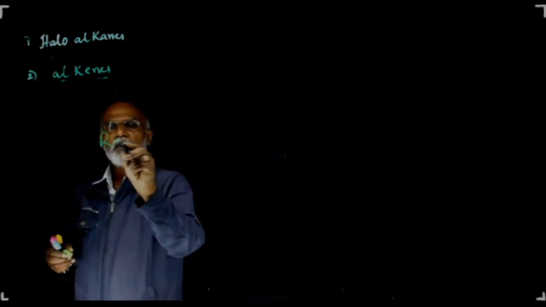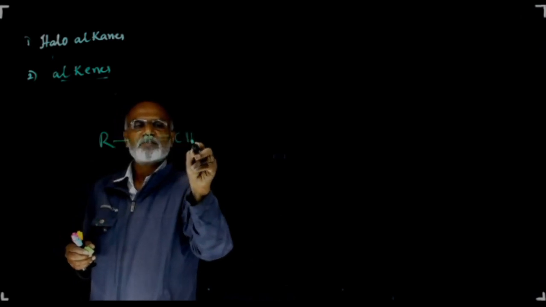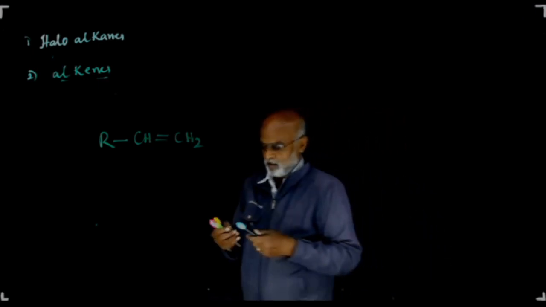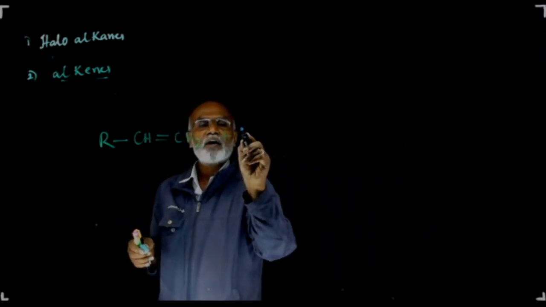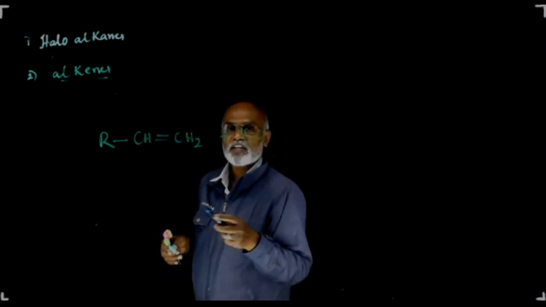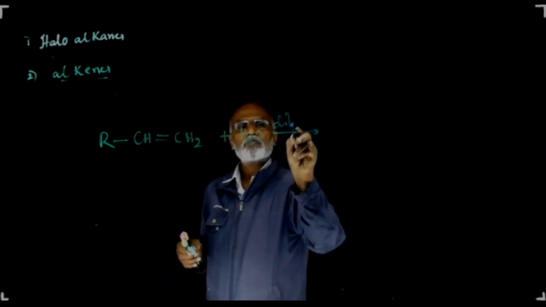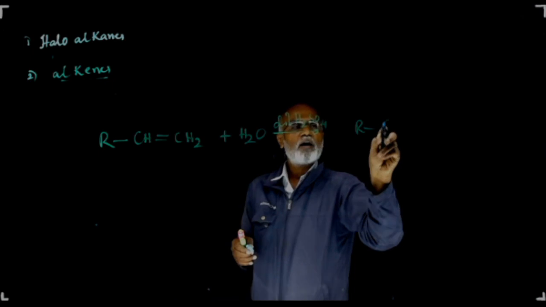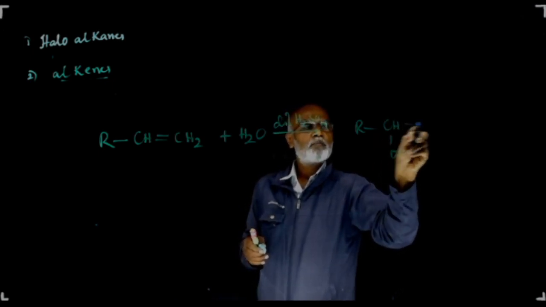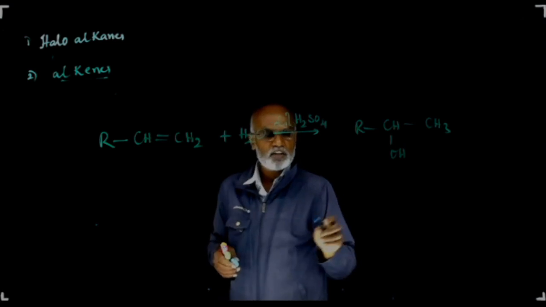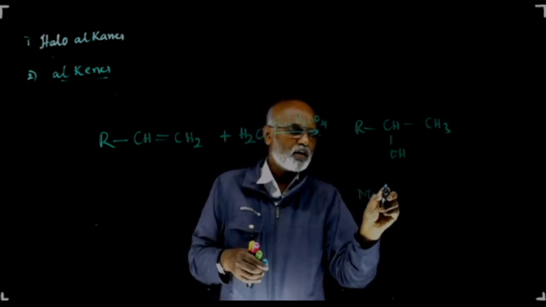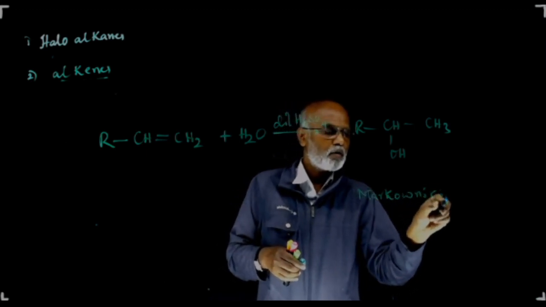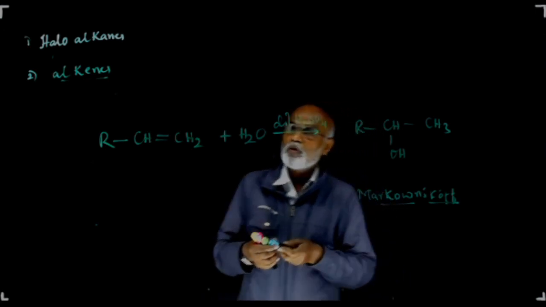CH=CH2. It is an unsymmetrical alkene, you know very well. So this alkene upon hydration in presence of dilute sulfuric acid, H2SO4, you will get the corresponding alcohol, where addition is according to Markovnikov rule. Addition is according to Markovnikov rule.